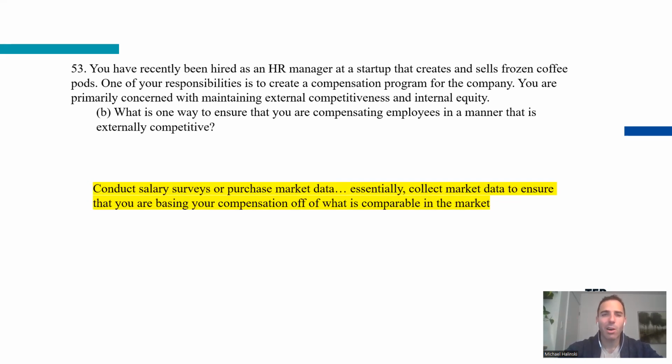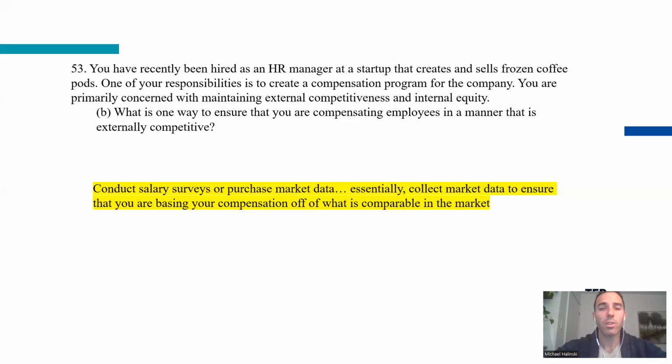Question B, what is one way to ensure that you are compensating employees in a manner that is externally competitive? Okay, so how can you make sure how your pay for each job compares to that same job in other organizations? So how do you know whether you're being competitive? Are they being paid more, less, the same amount?